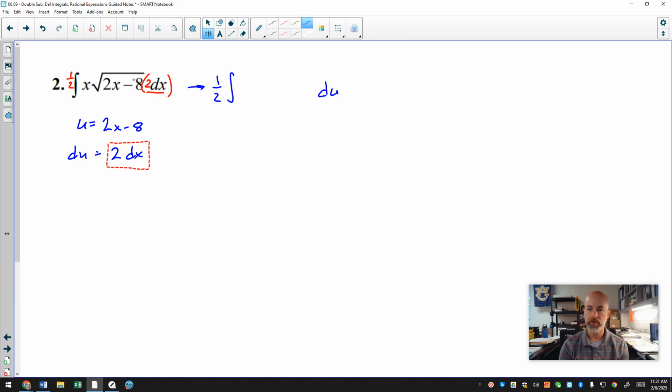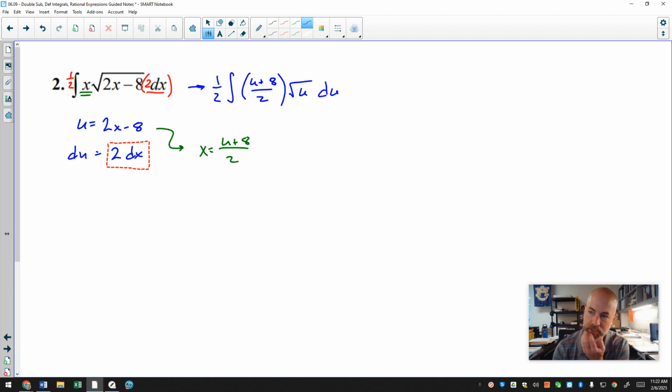And for the radical expression, 2x minus 8, that's going to be pretty easy to substitute out, replace that with a u, but I do again have this x remaining that I need to account for. It has not been substituted out yet. So I take this expression, and if u is equal to 2x minus 8, then x is going to equal u plus 8 all over 2, and then I can replace the x with that expression. So now I have u plus 8 all over 2.